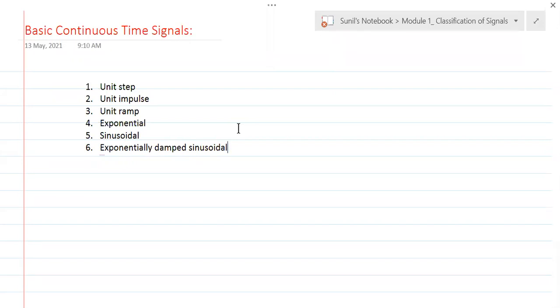And there could be some pulse signals also. Pulses. They can be rectangular pulses or triangular pulses.